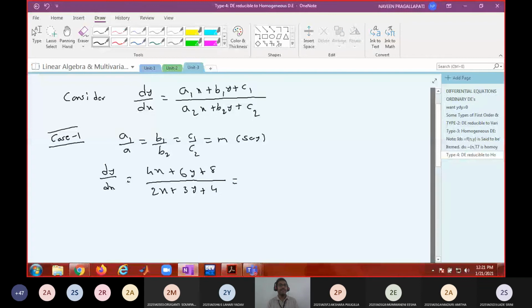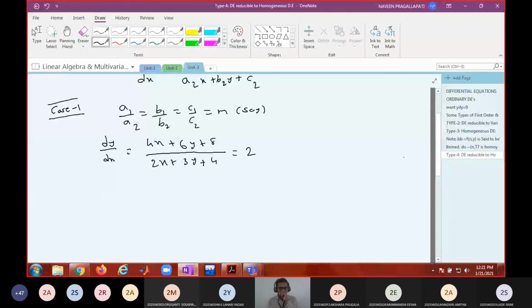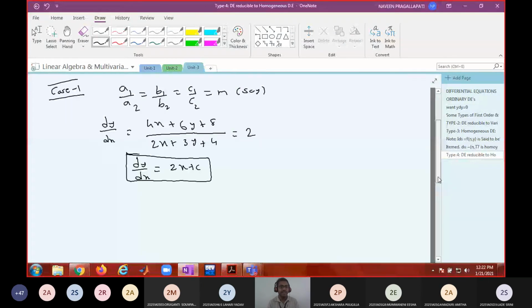When I take 2 common in the numerator, that is nothing but 2 times (2x plus 3y plus 4). So a1 by a2 is equal to b1 by b2 equal to c1 by c2 equal to 2. Do you agree or not? So what is the solution? dy by dx equal to 2, so y equals 2x plus c. So trivial solution. There is nothing to say about it. It's very easy to solve. Am I right? So case 2.